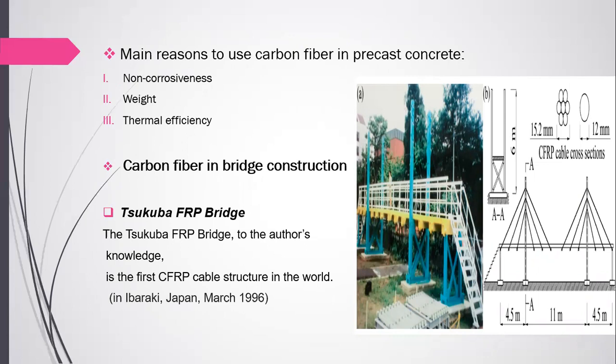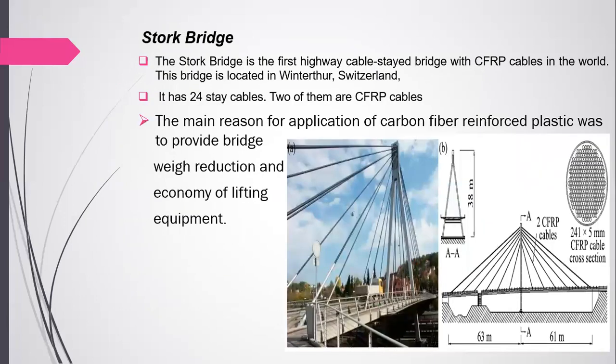There are several uses of carbon fiber in bridge construction. First one is the Shukuba carbon FRP bridge. The Shukuba FRP bridge, to the authors' knowledge, is the first carbon fiber reinforced plastic cable structure in the world, which is in Ibaraki, Japan, made in March 1996. Second is Stork Bridge. The Stork Bridge is the first highway cable-stayed bridge with carbon fiber reinforced plastic cable in the world. This bridge is located in